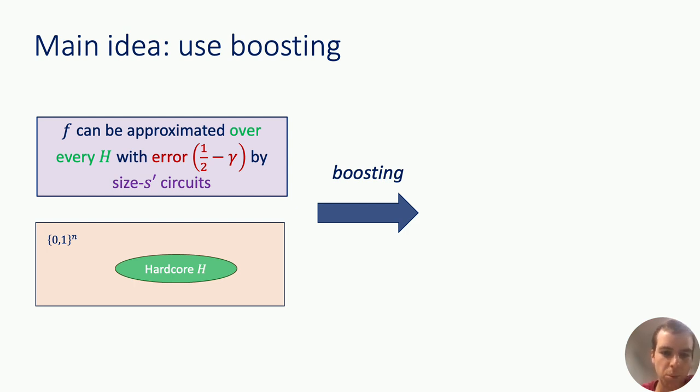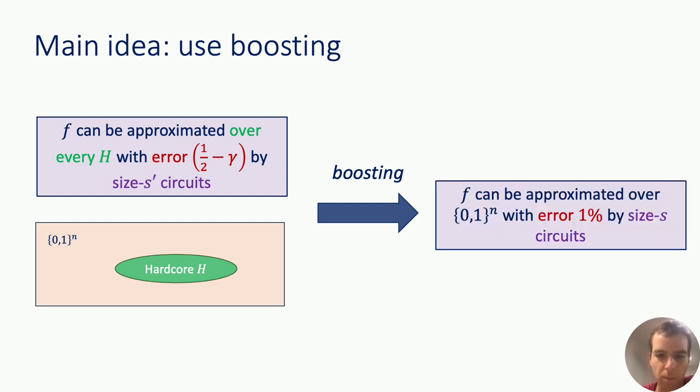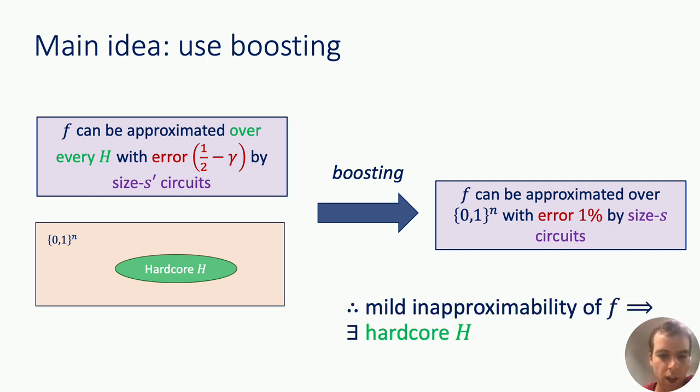And using boosting style arguments, you can take many of these weak approximators for many different candidate hardcore sets and stitch them together to form a very strong approximator for f over the entire input domain. And so, stated in the contrapositive, we get that if f exhibits mild inapproximability, then there must exist a hardcore set.